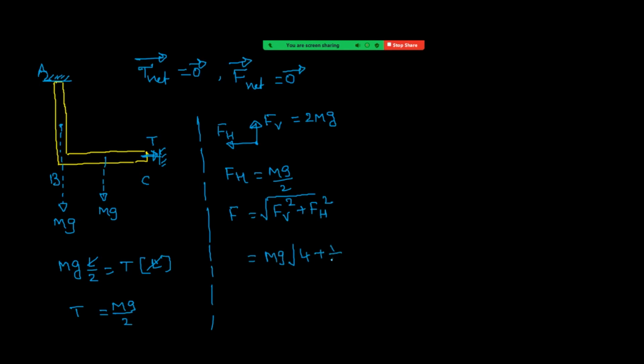Square of half, 1 by 4. 16 plus 1, 17. So root 17 upon 2 mg. That is now hinge reaction. Right? Next, if the spring is burnt, find the angle between AB and the vertical at equilibrium position. Let us see how to get it.